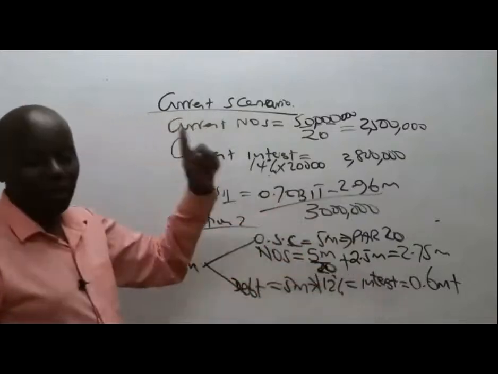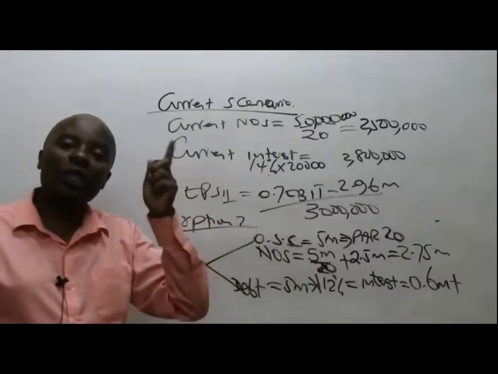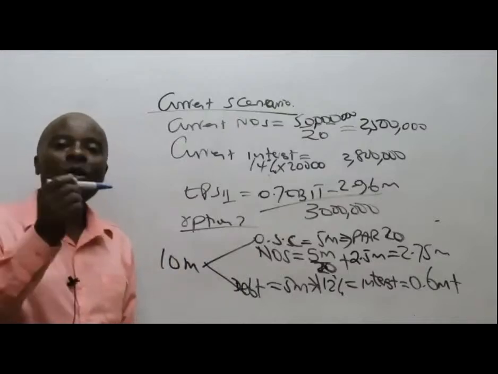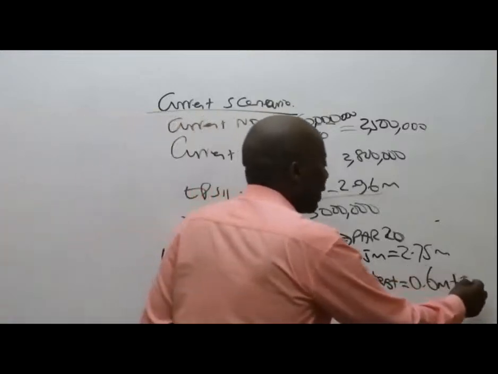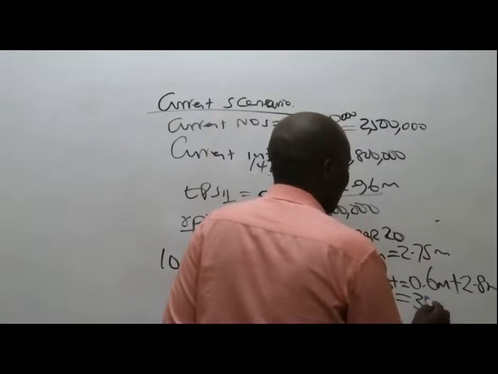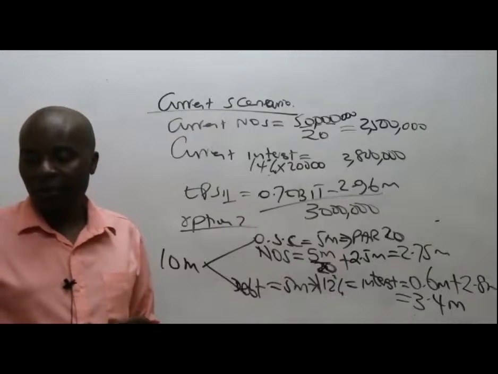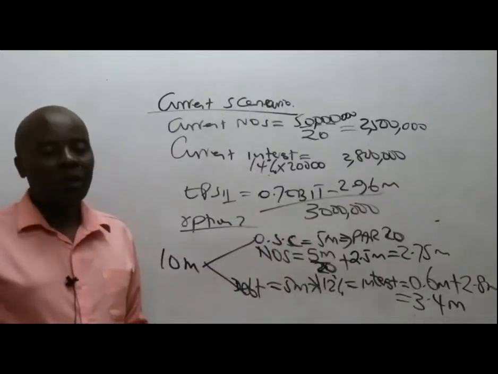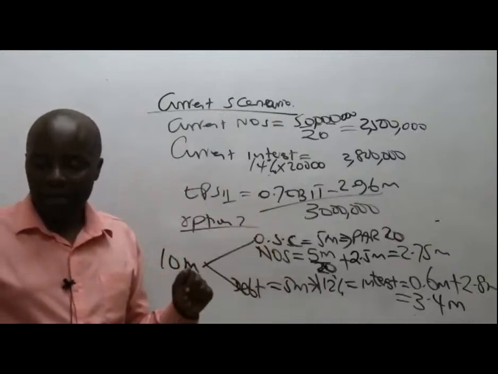So 0.6 million, I want total interest. Please add the old interest to this, because there is nowhere they have told that the old interest will be surrendered. No, we shall be adding on to our old loan. So the old interest in Germany was 2.8 million. So plus 2.8 million. In this case here, there is a good student giving me 3.4 million as the total interest. Somebody is giving me 3.4 million. So preference dividends, that will remain. We shall use the old one.